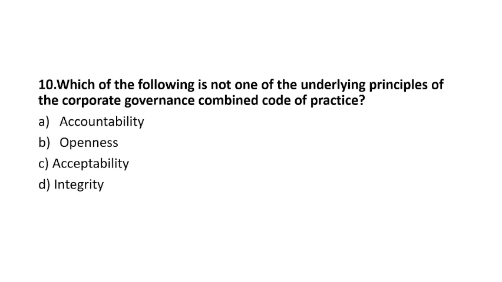There are different principles in corporate governance. Accountability is a principle. Openness is a principle, because you have to disclose all the information regarding the company. You can't hide from the shareholders. So openness is also a principle. Integrity, all should work together. This is integrity. Option D is also a principle, but option C, acceptability, because you will only accept what is right, you will not accept what is wrong. So acceptability will not be considered a principle. Option C is the right answer.